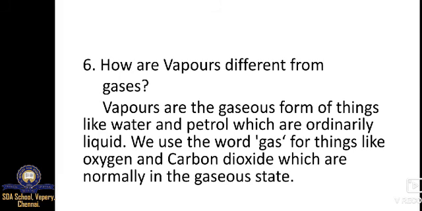When we go to the petrol bunk, or if you stand near a vehicle, you can smell the petrol. So vapors are the gaseous form of things like water and petrol, which are ordinarily liquid. We use the word gas for things like oxygen and carbon dioxide, which are normally in the gaseous state.